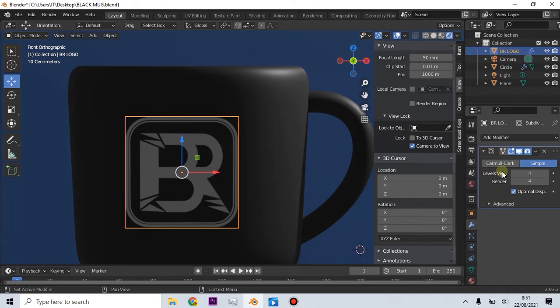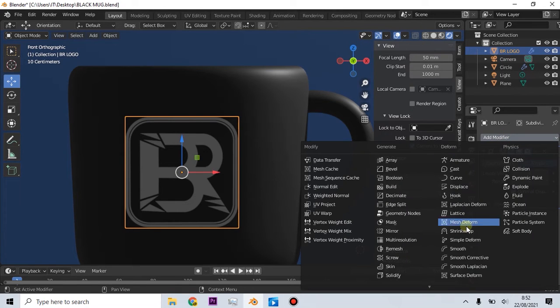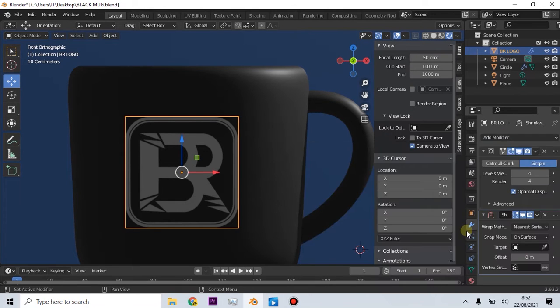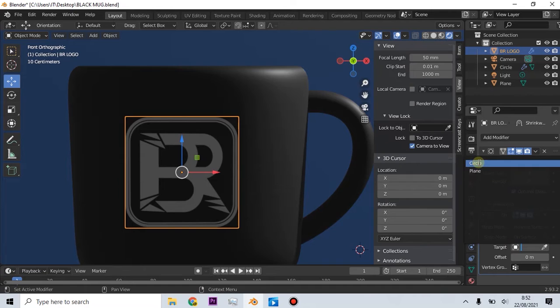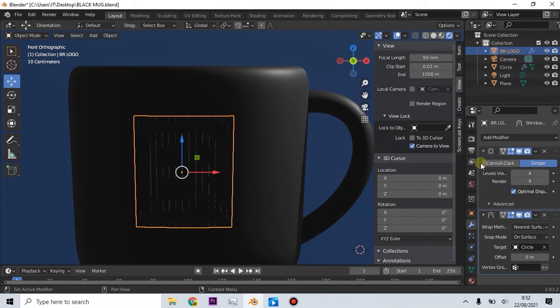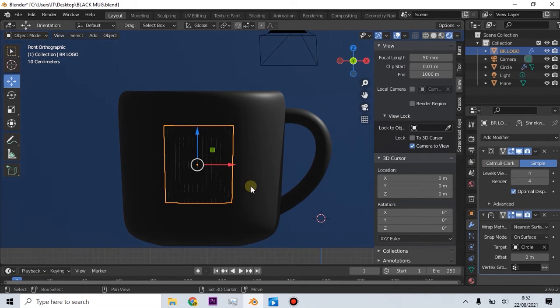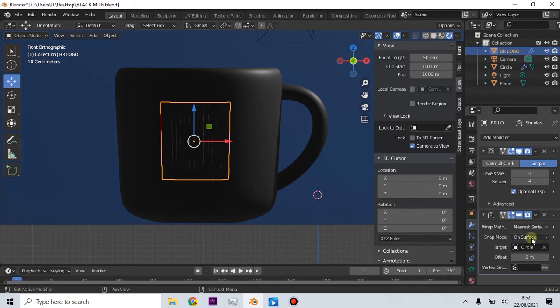Add Modifier. Choose Shrinkwrap. On Target, choose Circle. Set Offset to 0.03. Now our logo follows the shape of the cup.